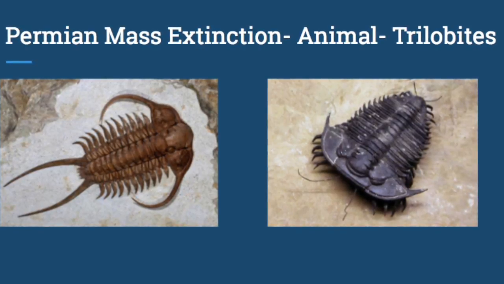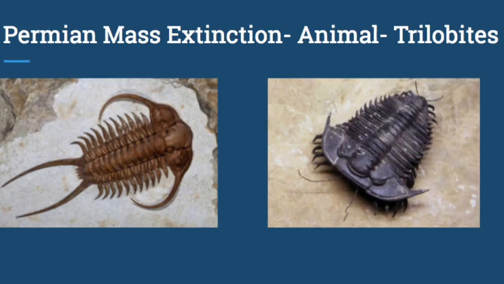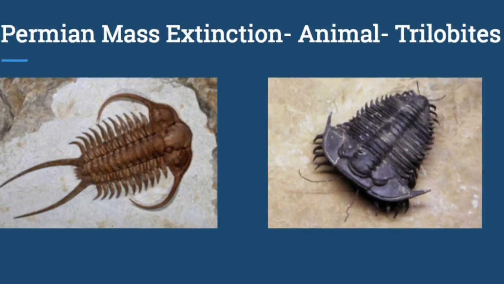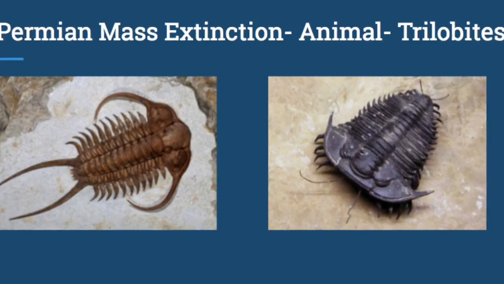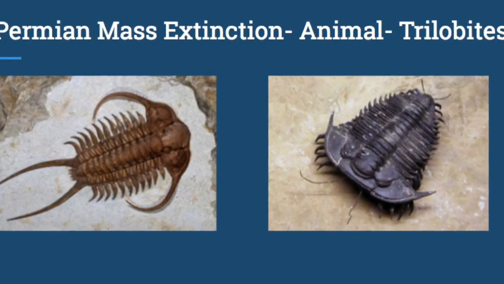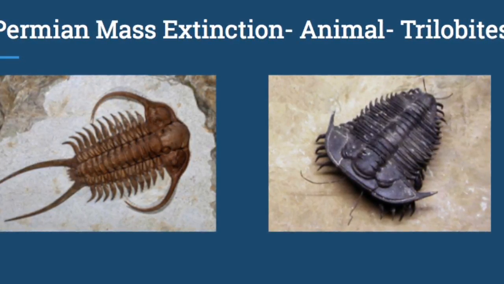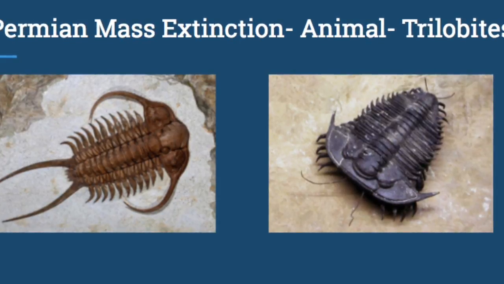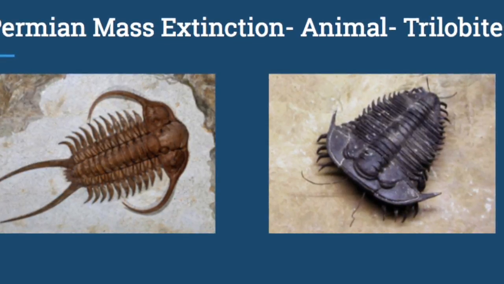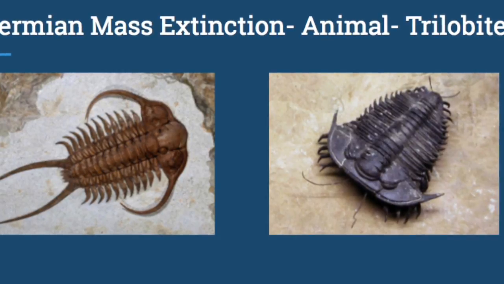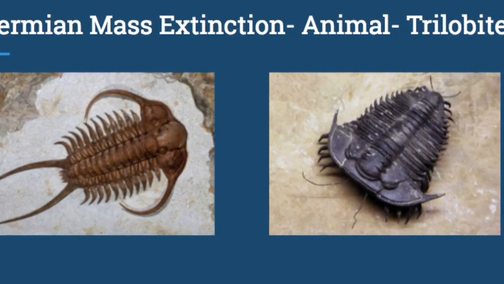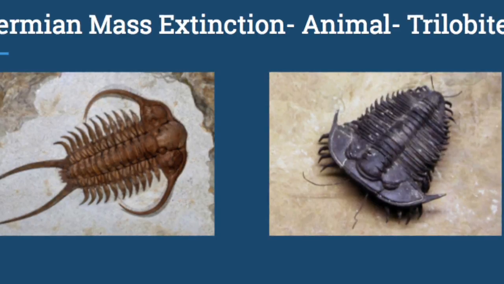The animal that disappeared during this time that I chose is the trilobites. They used to be one of the most successful early animals, dominating the oceans for over 270 million years, and they are the closest living relative today to the horseshoe crab. During this time, it's most likely because of the rapid climate change that the oceans faced and the ice that happened. Trilobites that adapted to the cold and warm died off because they couldn't find the food supply that also survived this time.